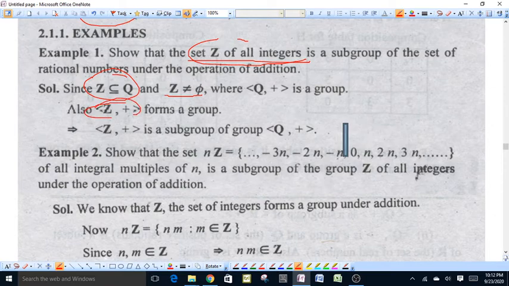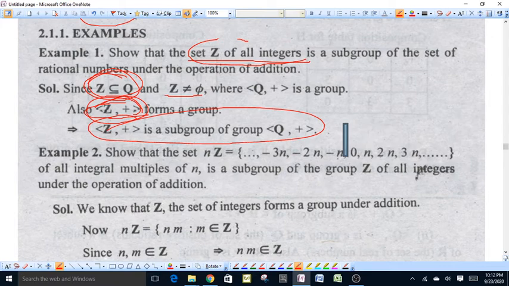We have already studied in the previous chapter that the set of integers is a group under binary operation addition, and Z is a subset of Q. This means under the same binary operation plus, Z is a subgroup of Q.